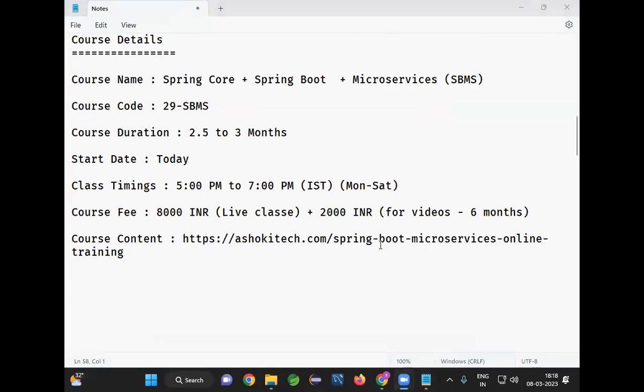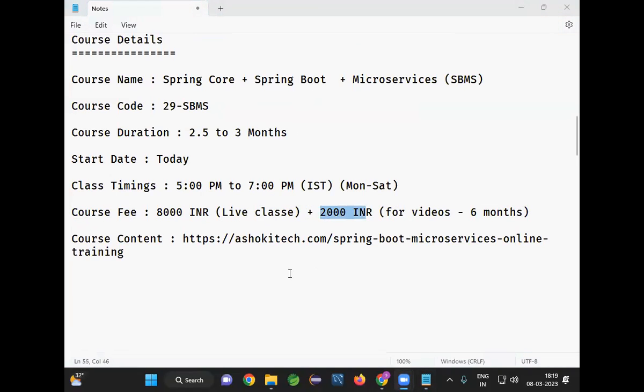Can we get the recording? If you go for the backup video plan, the 10,000 rupee plan, only then will you get the video. Otherwise, you will not get the video. For 8,000, you will attend only live classes. Class notes will be available, so if you miss a session, you need to go through the class notes and cover that. Video cannot be provided. If you want the everyday class video, it is 2,000 rupees extra.